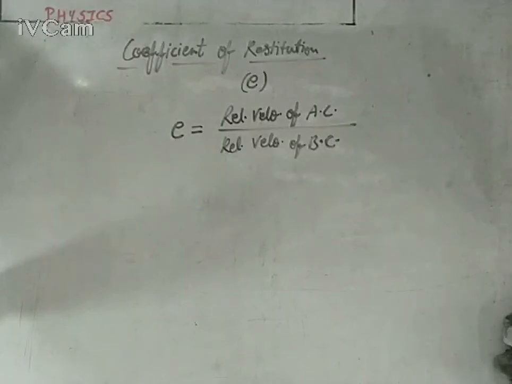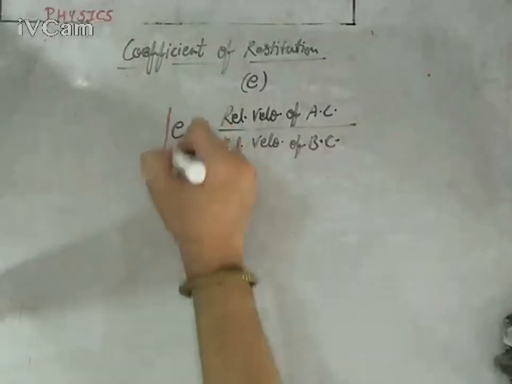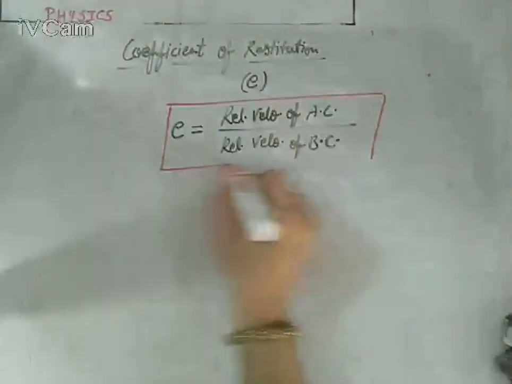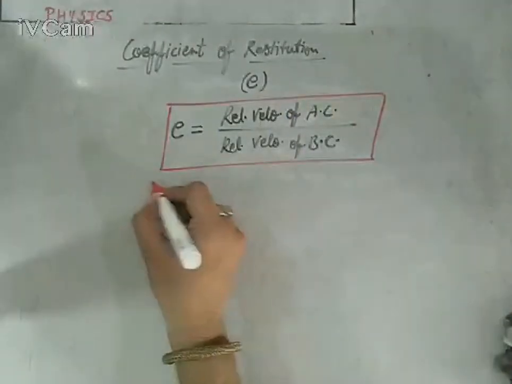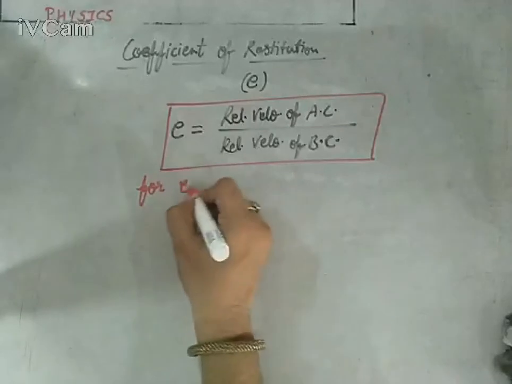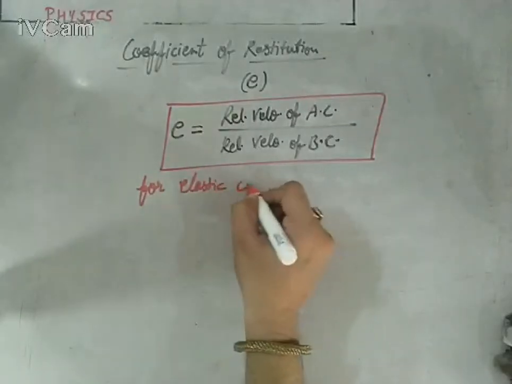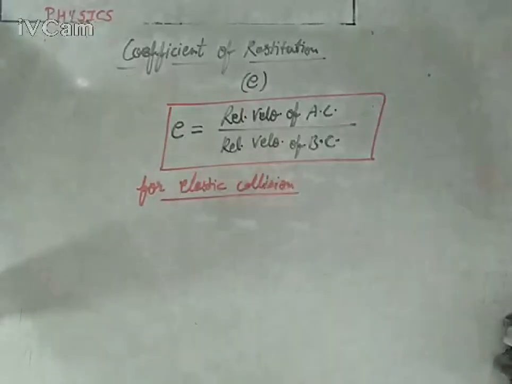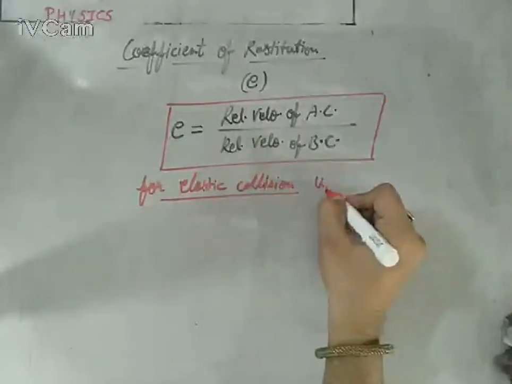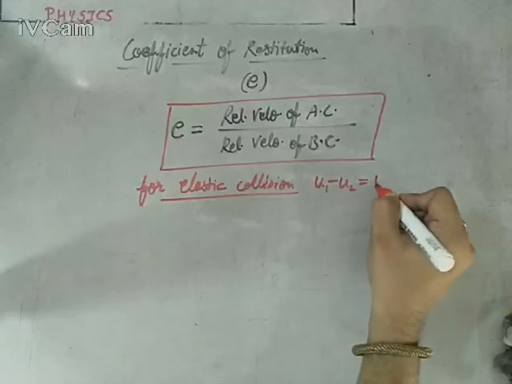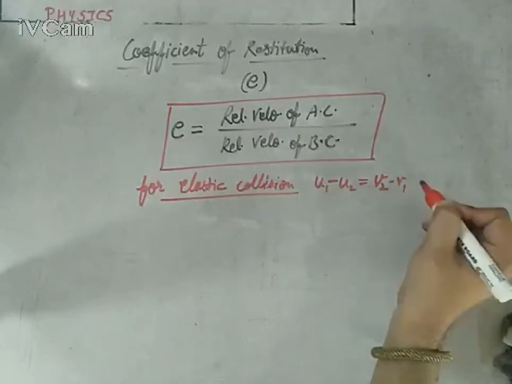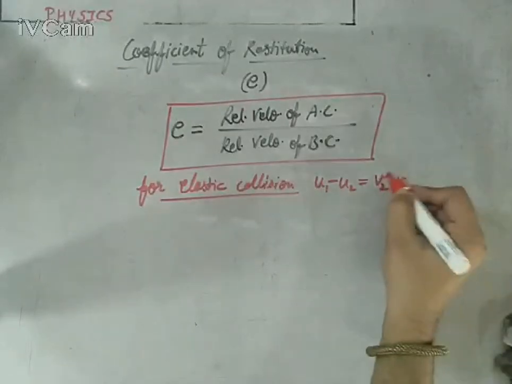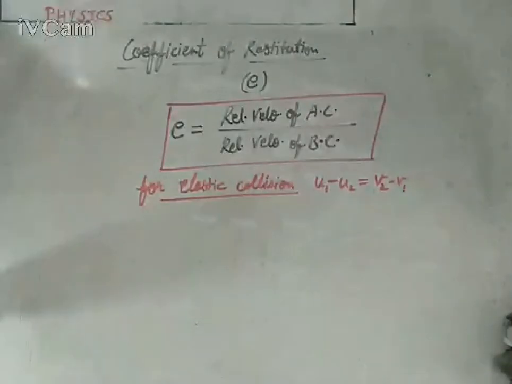Now, if we use this formula for elastic collision, we have proved today in the first derivation of this topic that the relative velocity before collision equals the relative velocity after collision, that is, u1 minus u2 equals v2 minus v1.